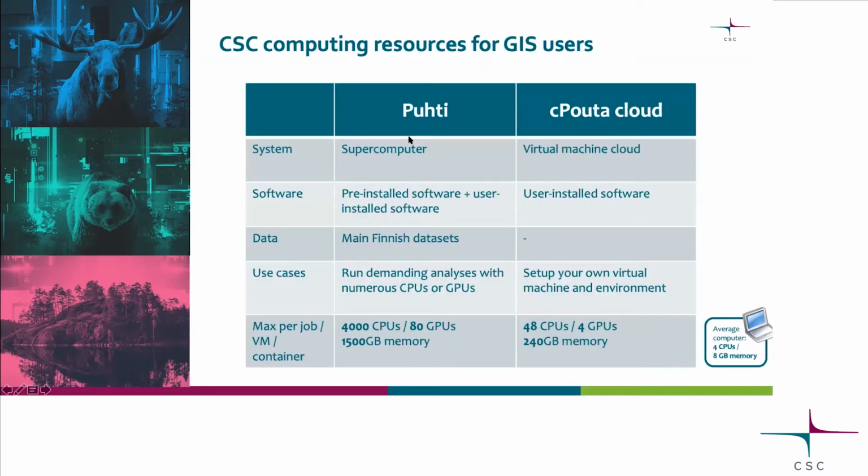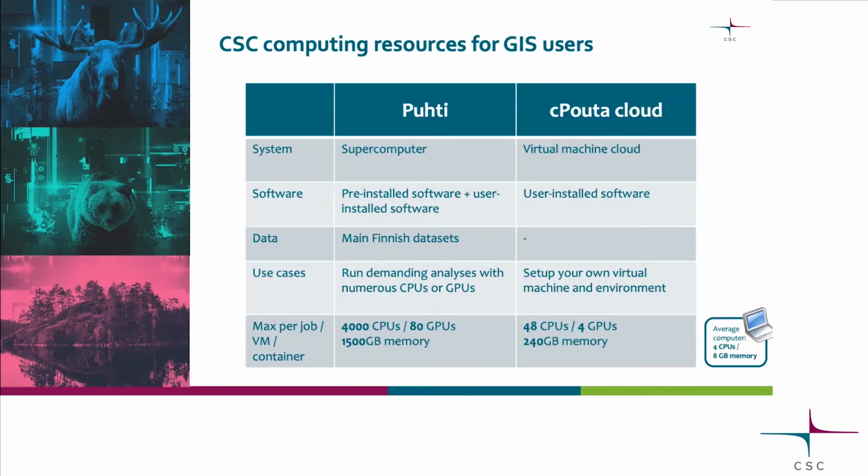So we have basically two relevant computing services for GIS users. There's a lot more, but these are the most relevant to GIS users. So Puhti, the supercomputer I'll talk a lot about today, and the cPouta virtual machine cloud.